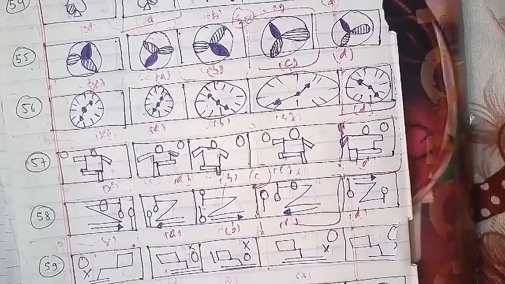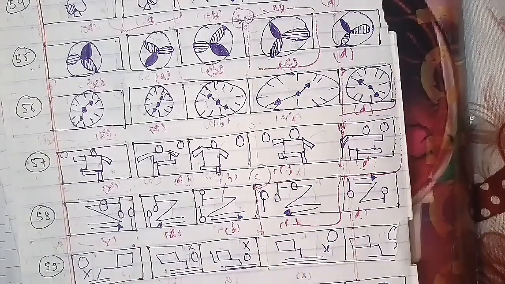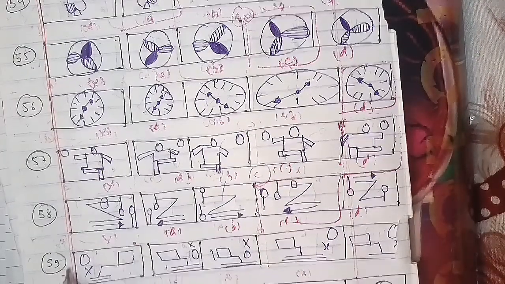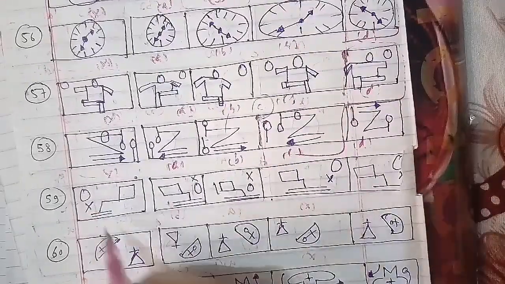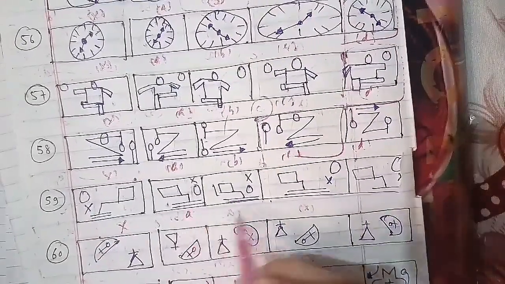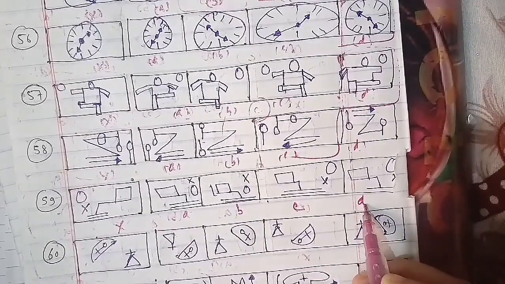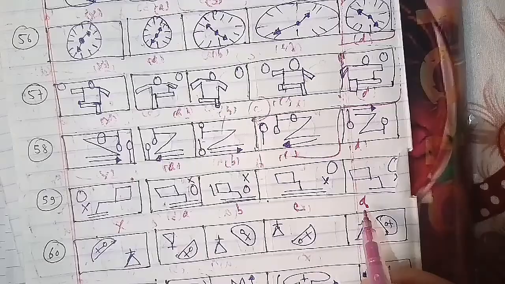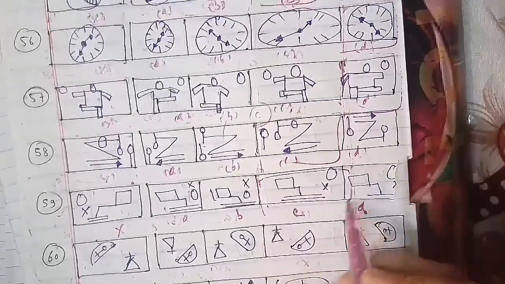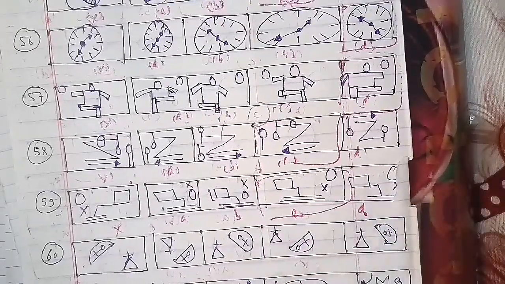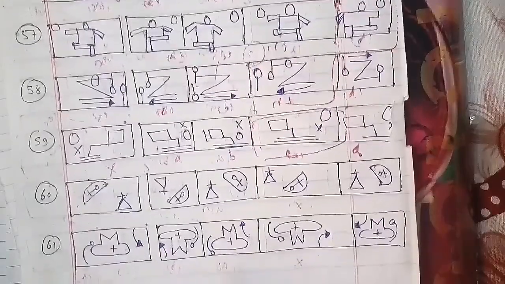Now we'll go ahead further, which is your 60th question of the session. This has been the cross A, B, C and D. We have to find out the mirror image of this, and that is also an important one here as well. The figure that we have as an answer is your B figure, which will be the right answer for this question as well.